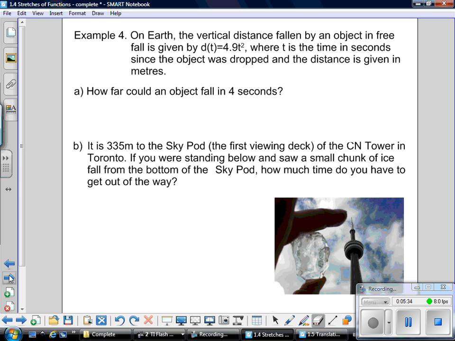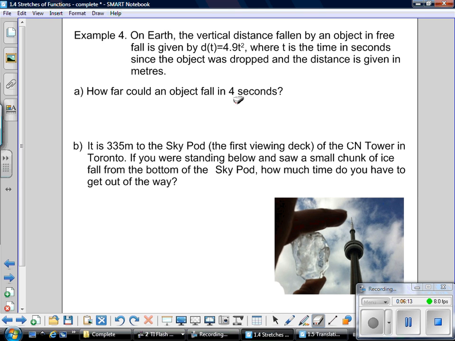Okay, the last question. So let's take a look at this one. On Earth, the vertical distance fallen by an object in free fall is given by d(t), okay, there's our function notation, equals 4.9 t squared, where t is the time in seconds since the object was dropped and the distance is given in meters. Okay, so it asks how far would an object fall in 4 seconds? Okay, well, t is our time in seconds. It does tell us that. So we're really finding d of 4.